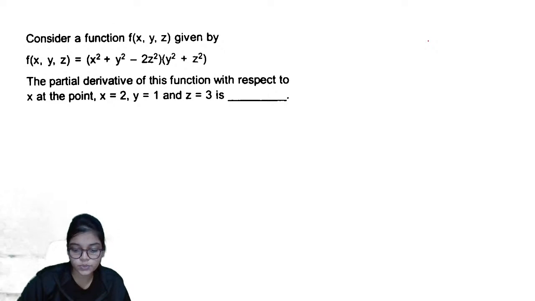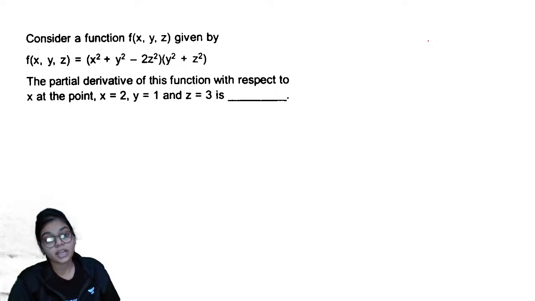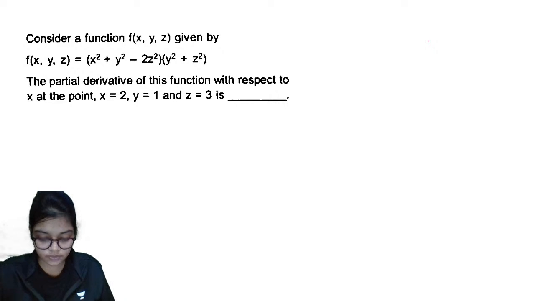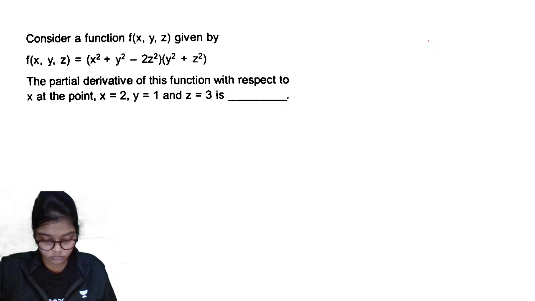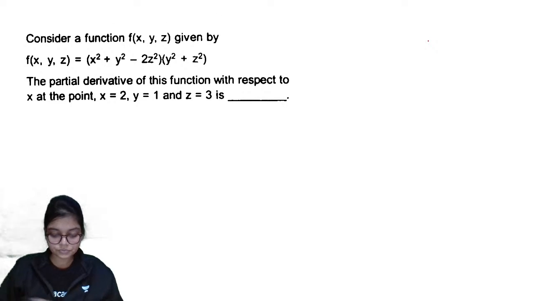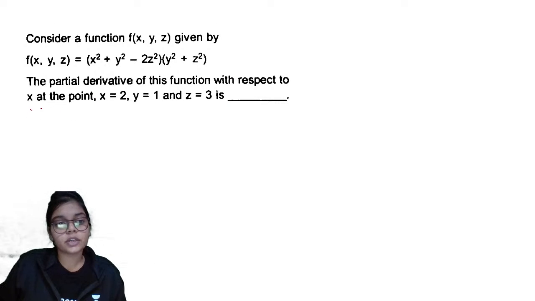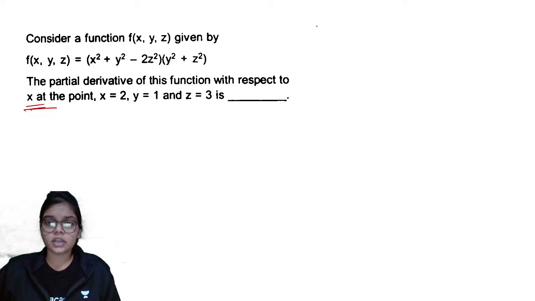Consider a function x by z. In the variables आपको बताना है partial derivative of the function, partial derivative of this function. Partial derivative वाले question it is asked with respect to x और ये questions काफी आसान होते हैं.